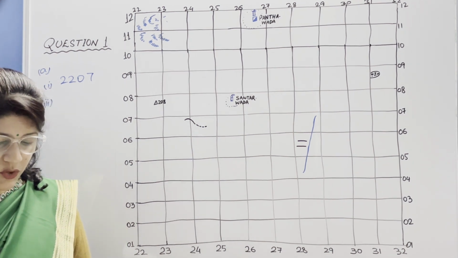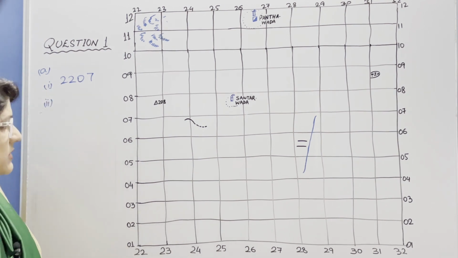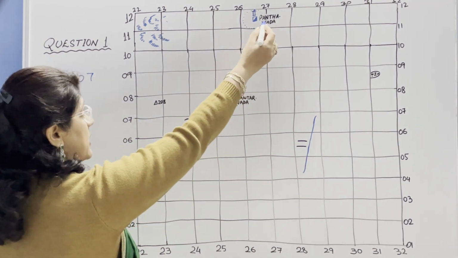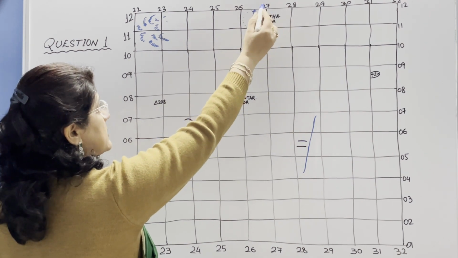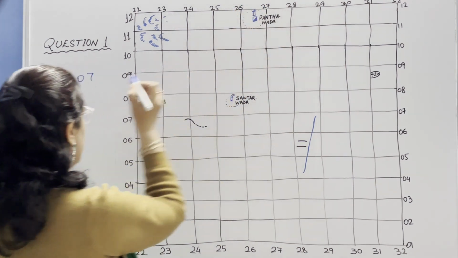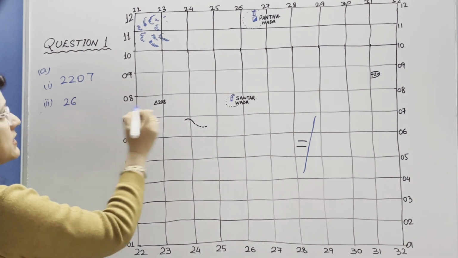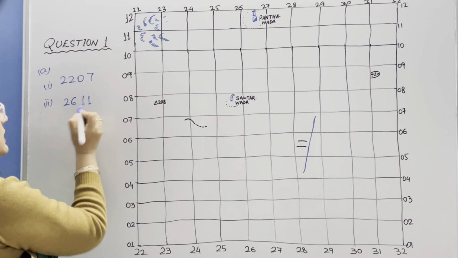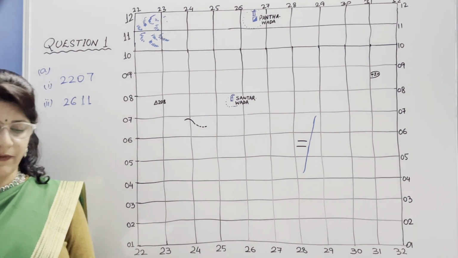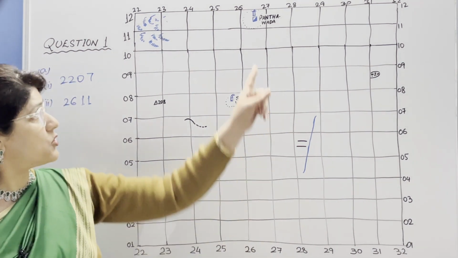Second part, police station of Pantavada. You can see the police station is situated here on vertical line 27. So we need to take the previous one. It means 26 is the easting and northing is 11. So 2611 is the 4-figure grid reference of the police station of Pantavada.